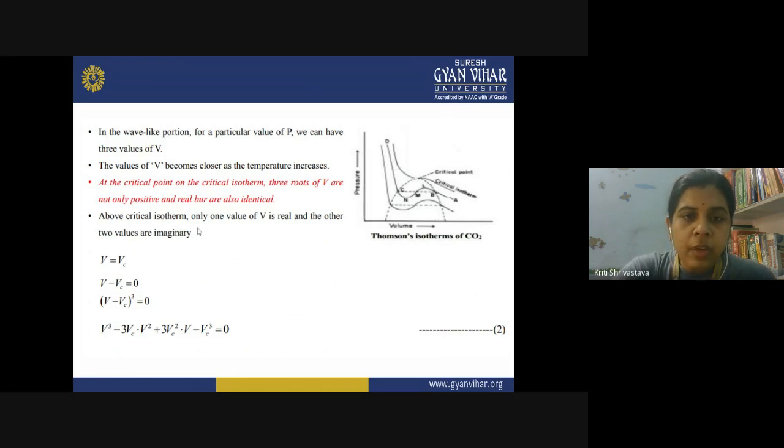From this observation, now we can obtain the values of the different critical constants. At the critical phenomena, on the critical isotherm, volume is equal to Vc and V minus Vc is equal to 0. If you cube the whole, you will get equation 2.